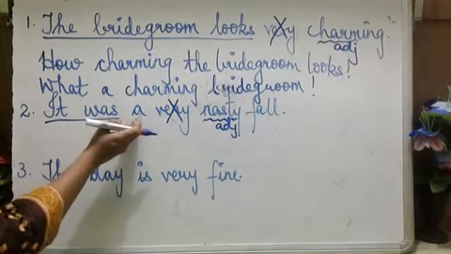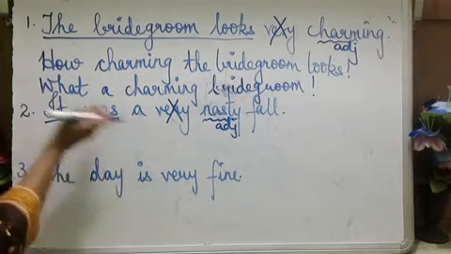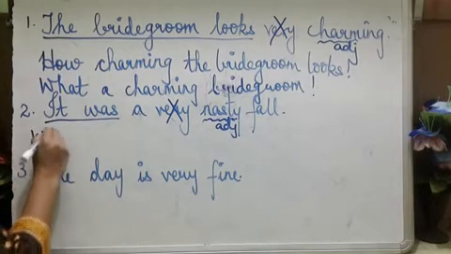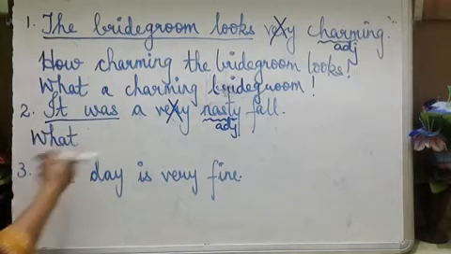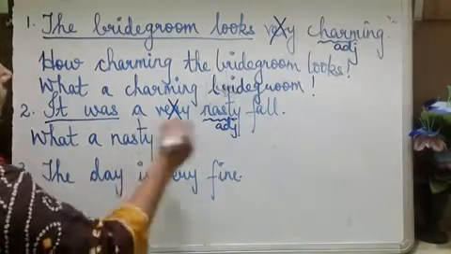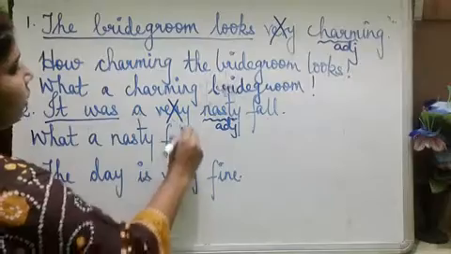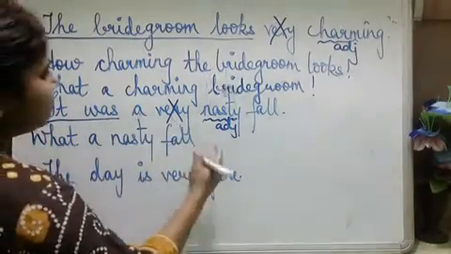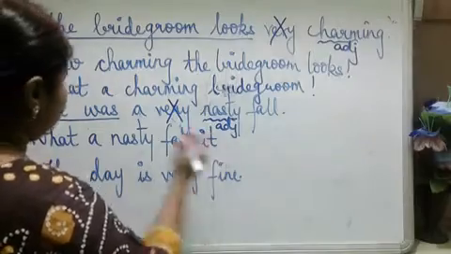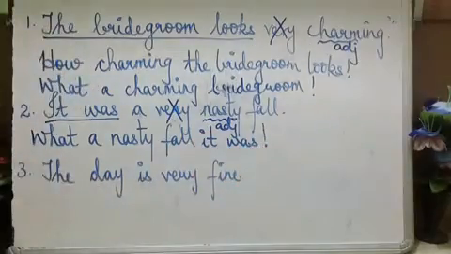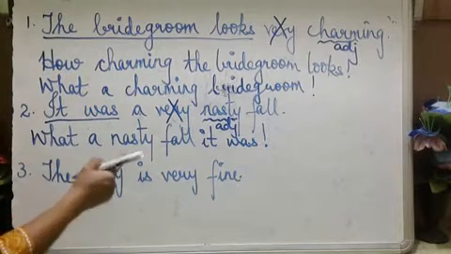Here an article is there, so it will be easy to use "what." Before an article you will use what. So, what a nasty fall, then at the beginning of the sentence you take out: "What a nasty fall it was!" Here no need of how.